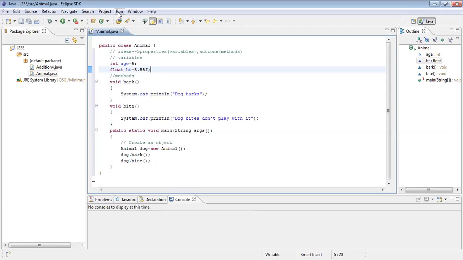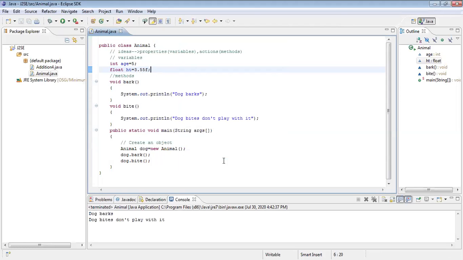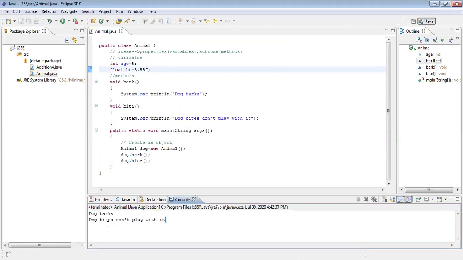How to execute? Either you can click Run, or here you can see a triangle shape facing towards the right-hand side. You can click that also. Immediately you'll get this. Say okay. See, this is your console. Can you see the output here? Yes, sir. The program is perfectly executed.